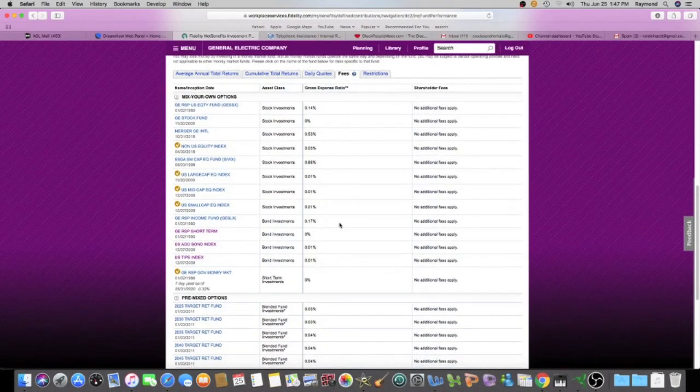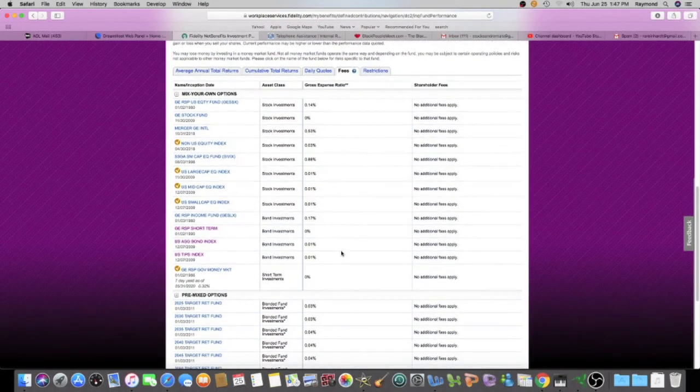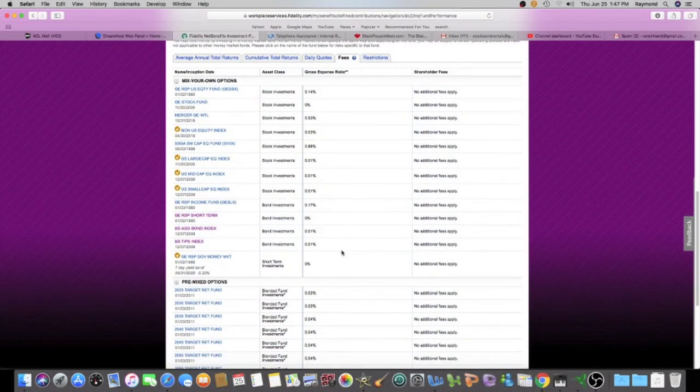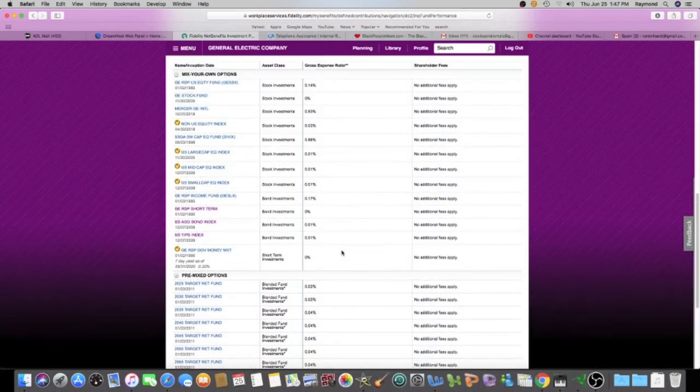So they're not charging me any fees here, 0, and they're charging me very little here. And let's look which one has the highest gross expense ratio. It looks like this one. So if I wanted to invest in this stock, this is a very high expense ratio compared to the others. So they would take more fees out of my investment. And over the long run, that adds up.